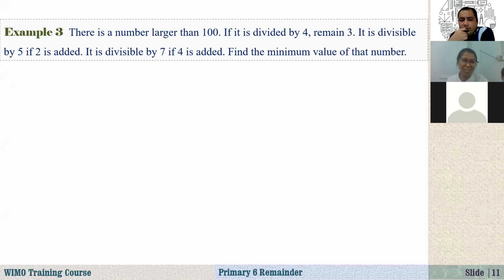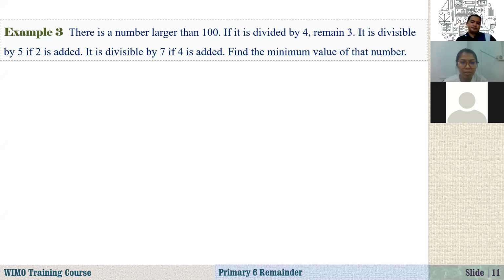Okay, teacher. There is a number larger than 100. If it is divided by 4, remainder 3. It is divisible by 5 if 2 is added. It is divisible by 7 if 4 is added. Find the minimum value of that number.